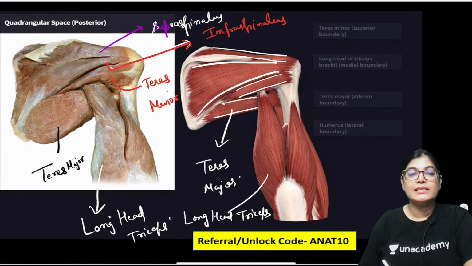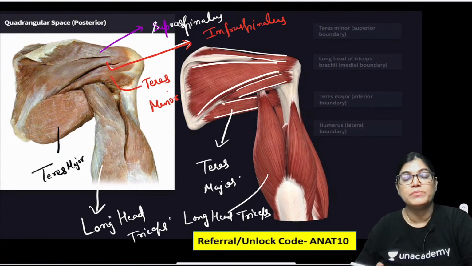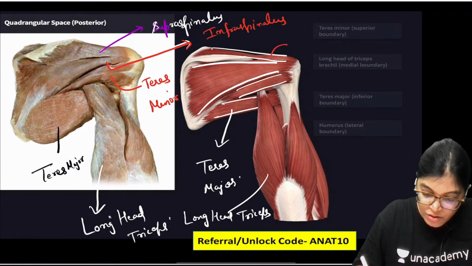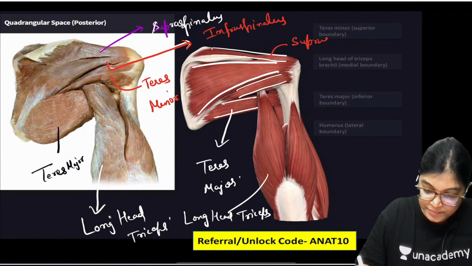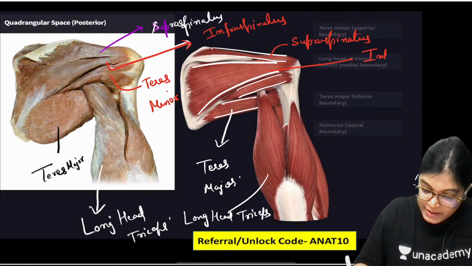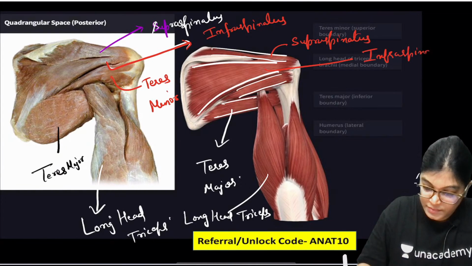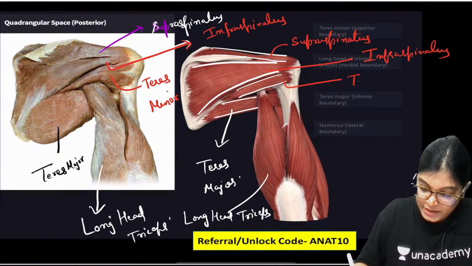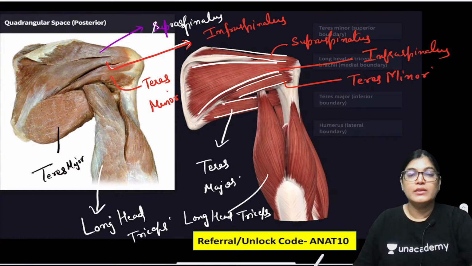These are the rotator cuff muscles, SITS, and anteriorly there will be the subscapularis muscle. So here also this is supraspinatus, this is infraspinatus, and this is the teres minor muscle. Okay, so done with this.